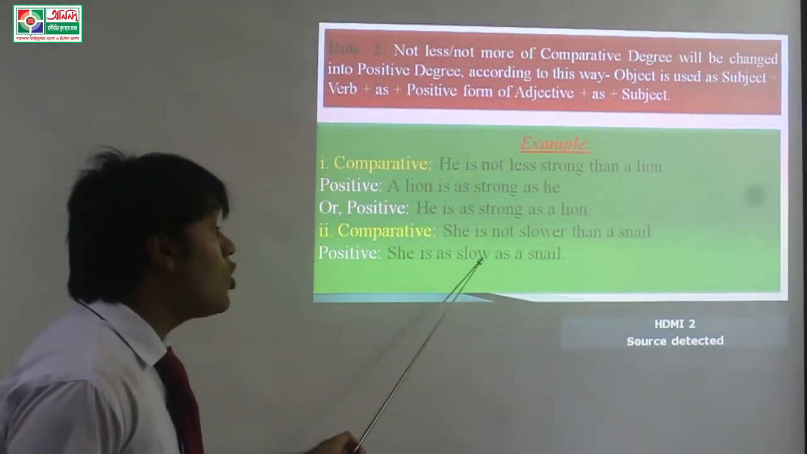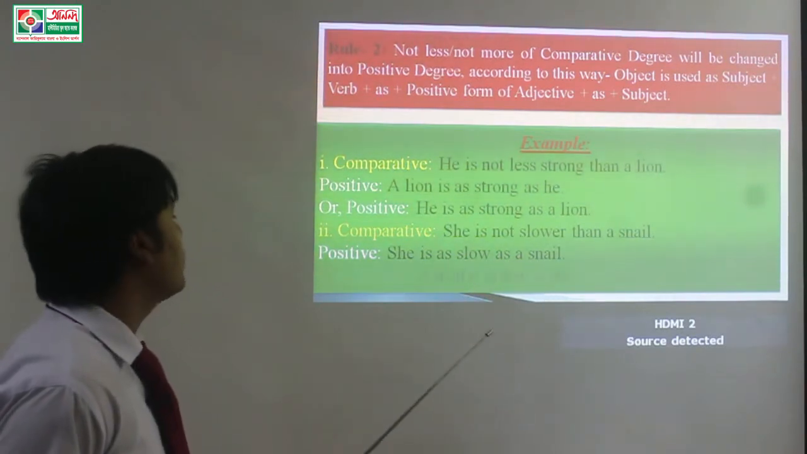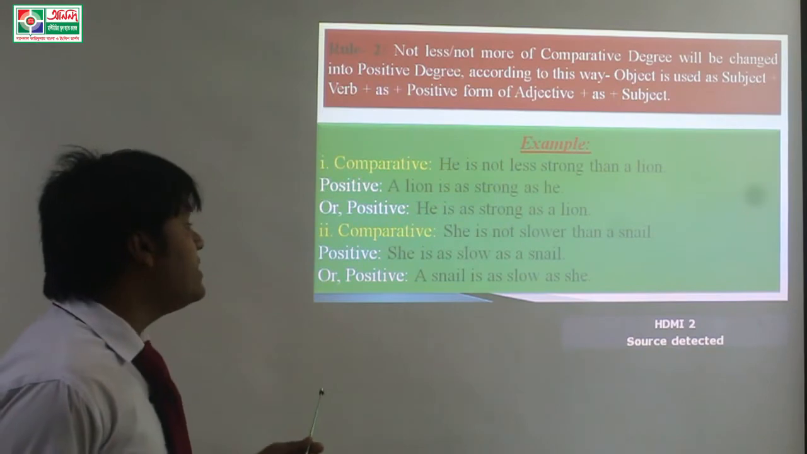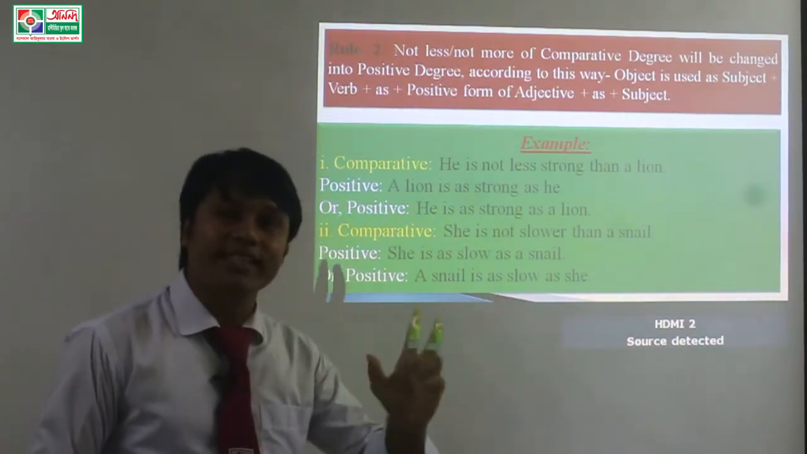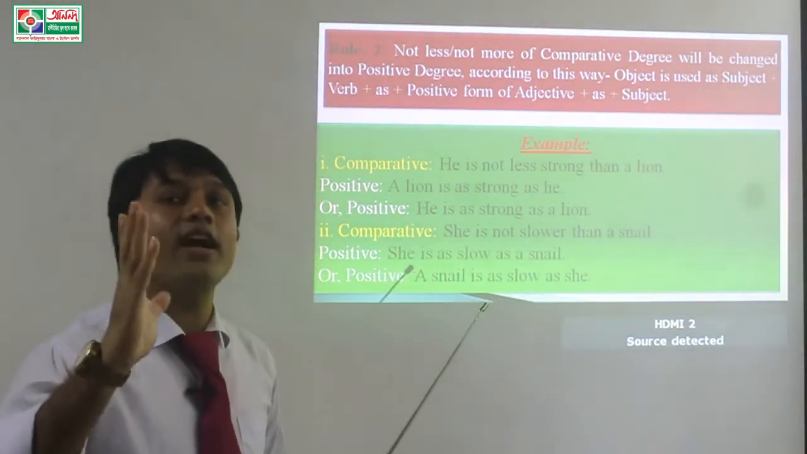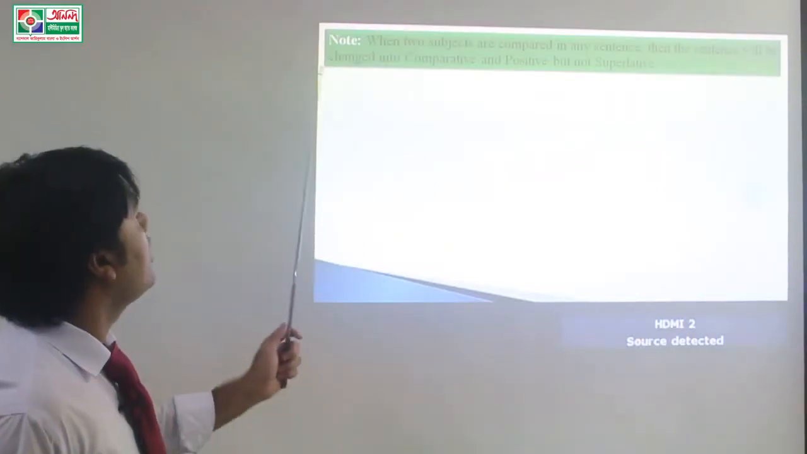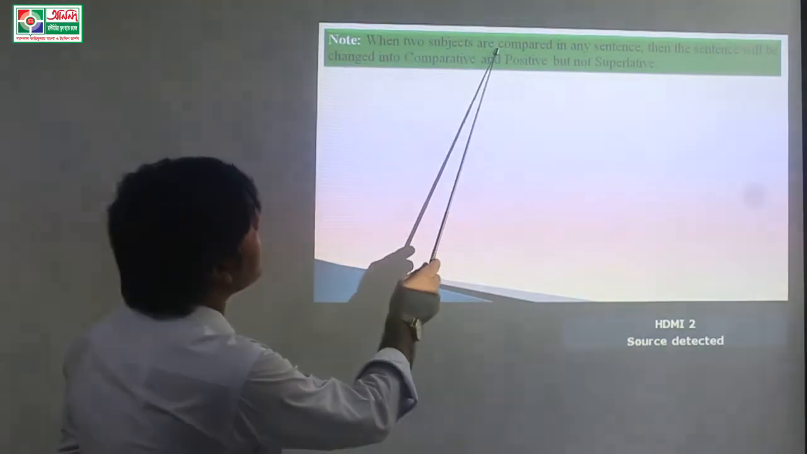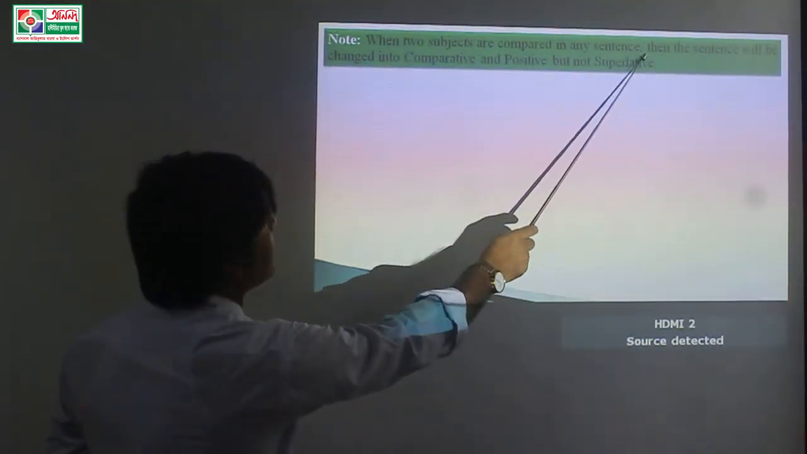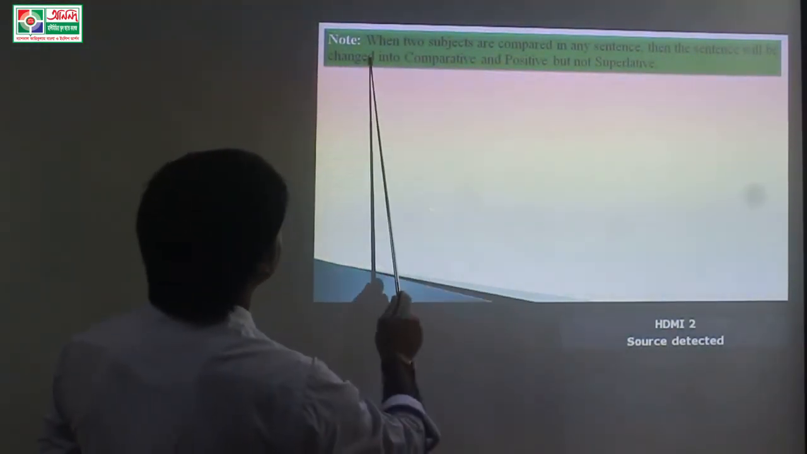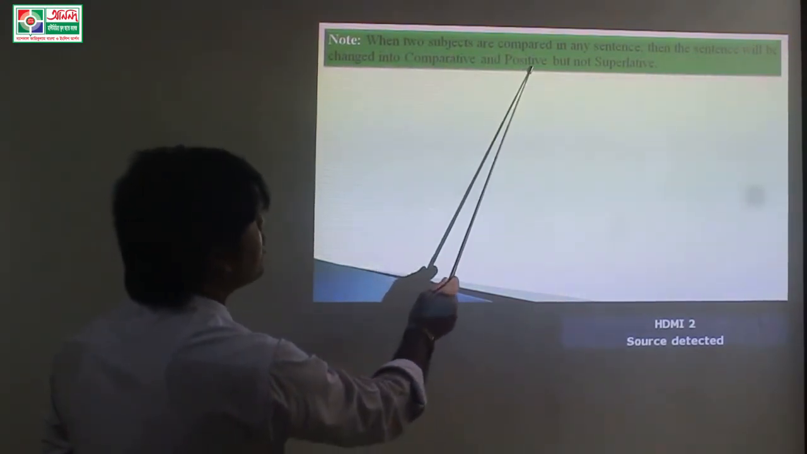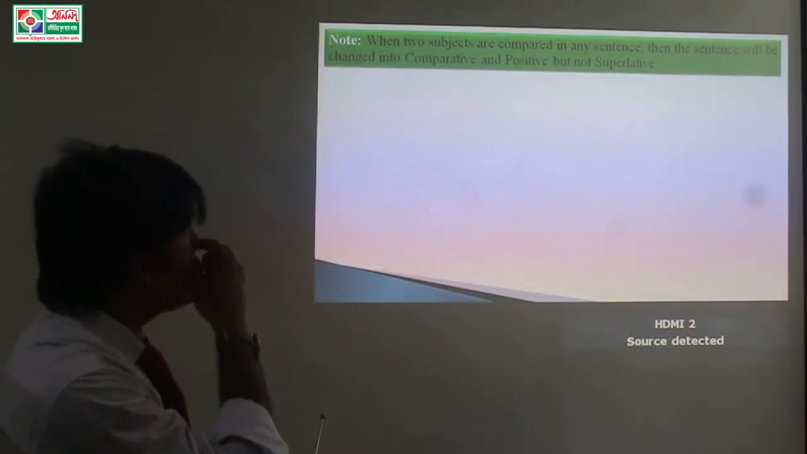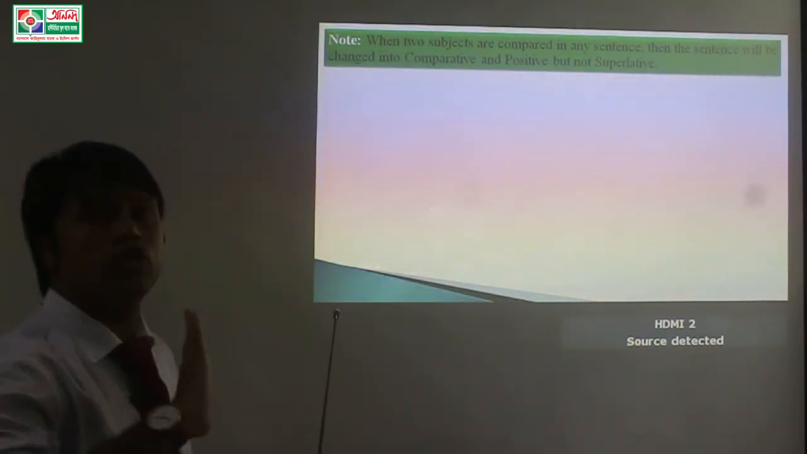She is as slow as a snail, or a snail is as slow as she. That means both of them are slow. Note: when two subjects are compared in any sentence, then the sentence will be changed into comparative and positive, but not superlative. That means the sentence will not be changed into superlative degree.